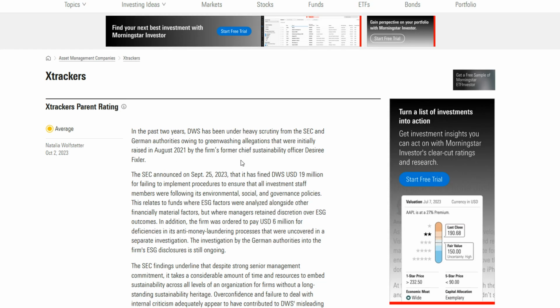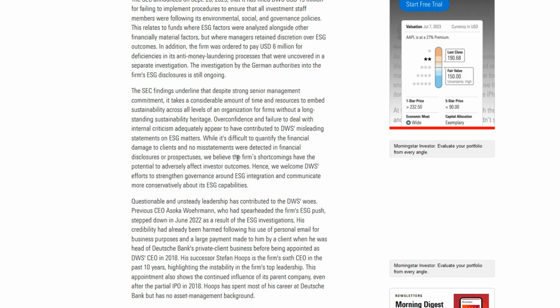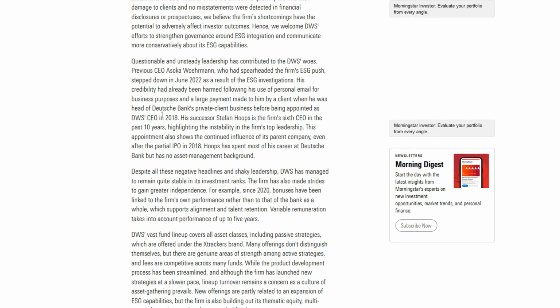Greenwashing means, basically, we already talked about ESG. So it means that you are pretending to be very concerned about all of the environmental and social issues, but you only do it in your marketing and don't actually apply it in your funds and management of companies or investments. And so, I mean, it's not like BlackRock doesn't do it or Vanguard or all of them do it, but for some reason there have been scandals with Xtrackers. I wouldn't worry too much about that because, as I said, I don't really care about ESG. So let's go down and see something else.